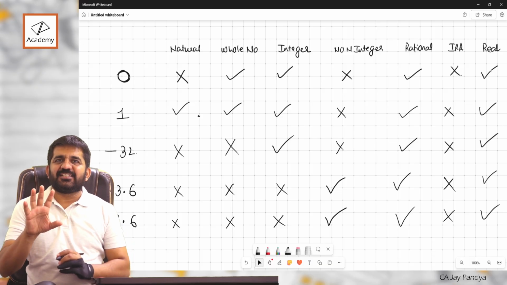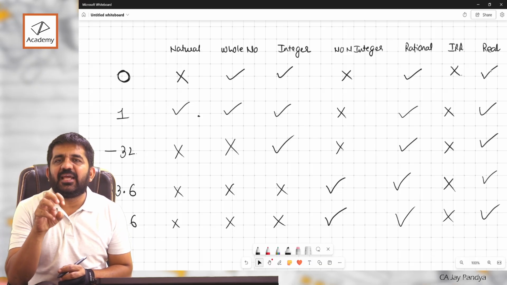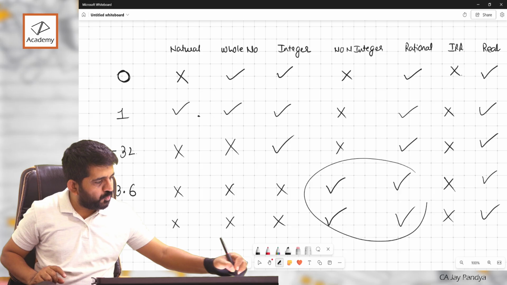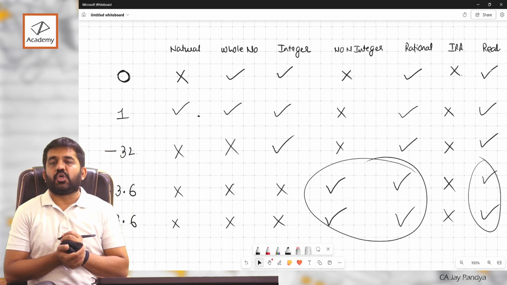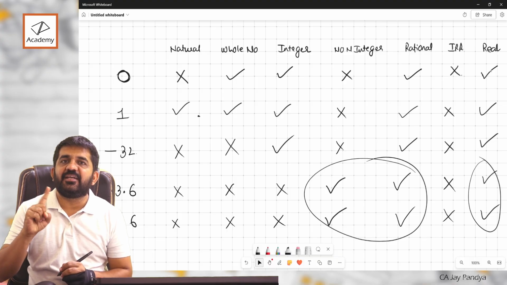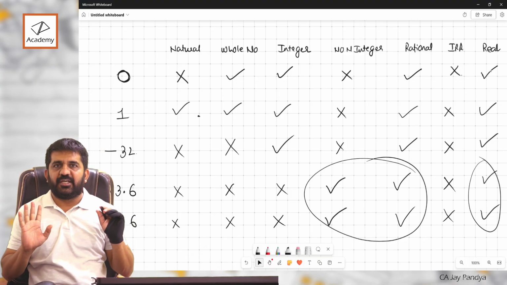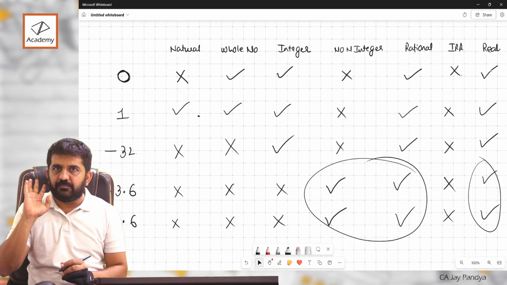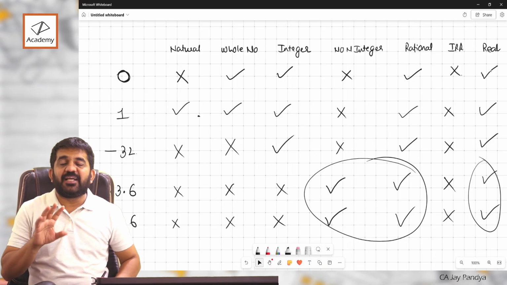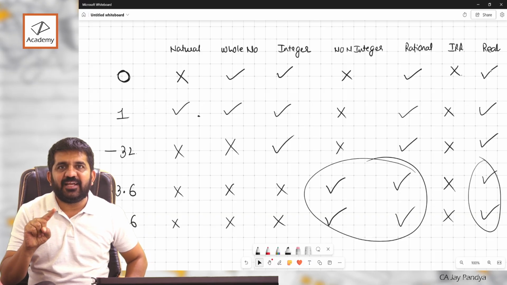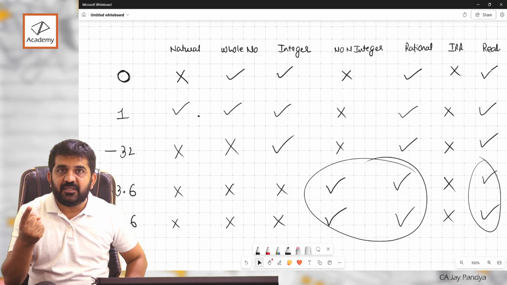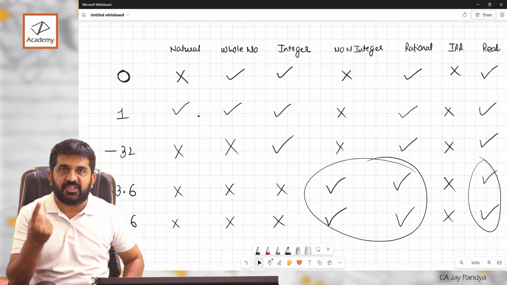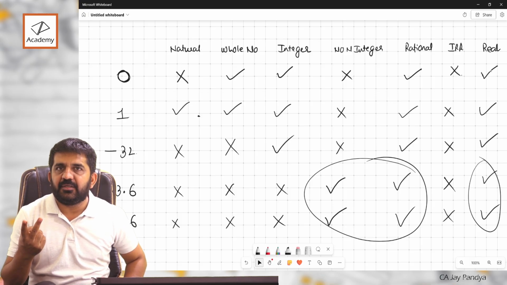Right. So please understand, positive non-integers and negative non-integers will be having these qualities. They will be non-integers, they will be rational numbers, and they will be real numbers, right? So by this chart you can understand that a 1 can be a natural number, a whole number, an integer, a rational number, and a real number, right?